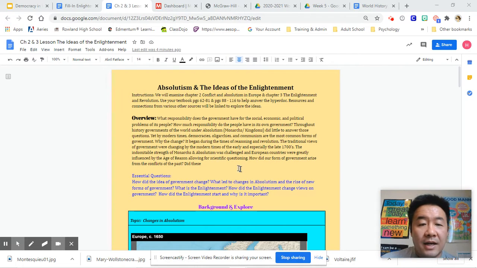So when we look at some of these important questions, we have to think about first, how did the ideas of government change? What led to changes in absolutism and the rise of new forms of government, such as democracies, representative democracies, communisms, oligarchies, and so on? Finally, how did the Enlightenment change views on government? And so we're going to be talking about the Enlightenment at the second part of this hyperdoc, and you're going to be needing pages 62 to about 81. And then in chapter 3, it's going to be pages 88 to about 116.